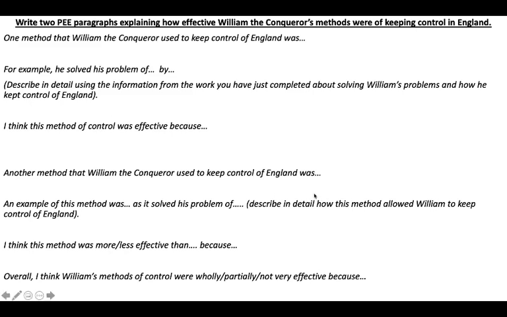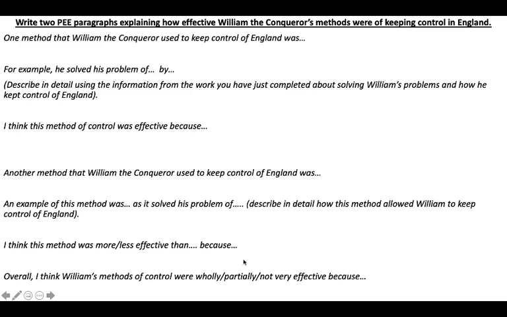I'd then like you to repeat that same method again of explaining how William's methods of keeping control were in England. In this instance, I want you to choose a different type of method. So you could use the dismantling of rebellions or castle building, and then describe it in detail again, and then evaluate it. Do you think it was more or less effective than your previous point?